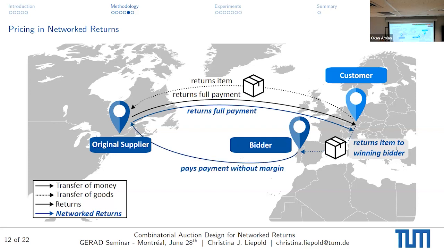And then finally, the bidder pays the original supplier the payment without a certain margin. However, this would also be an extension to the problem. I just wanted to get that out of our way. This is how this setup would be imagined, and it should also lead to additional studies, I think, in the pricing setting. But that's what we're dealing with at the moment.